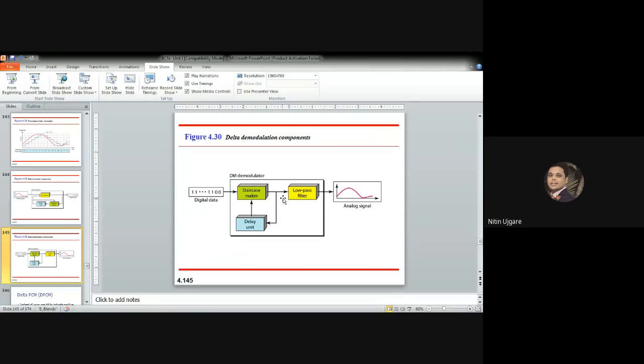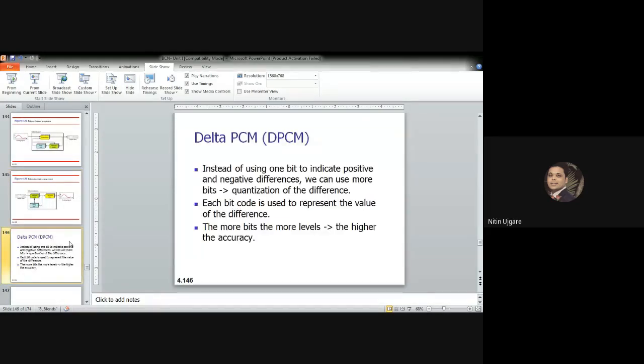Why do we pass this signal through a low pass filter? Just to smooth it so that it looks like an analog signal. So that's it for converting analog data to a digital signal.